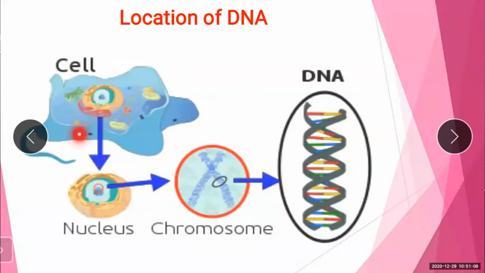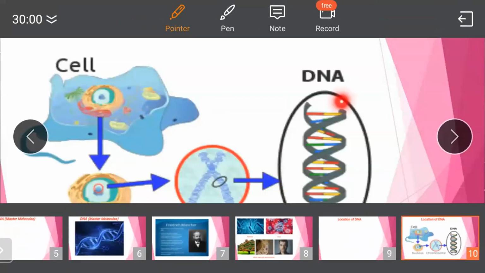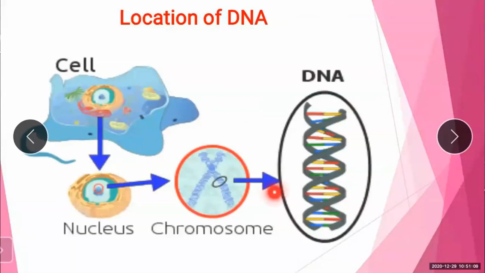In this cell, many organelles are there, like mitochondria, ribosomes, Golgi complex. But with them, the nucleus is also present, and in the nucleus chromosomes are present, and these chromosomes are made up of this type of structure, that is DNA.